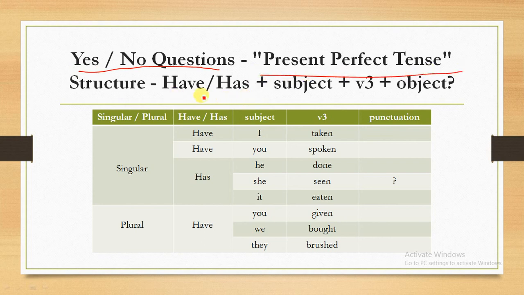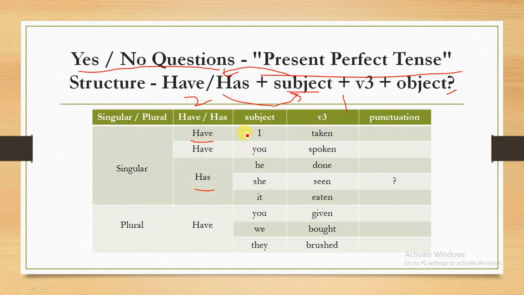What we do is we just replace the subject with have or has. In the earlier examples we saw the subject comes first and have or has comes in the second position. But when we want to create a question, we just replace the subject with have or has.